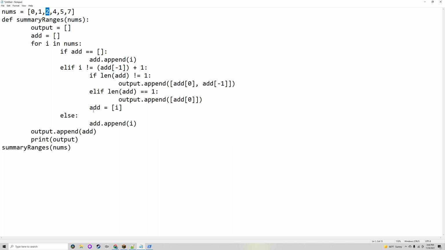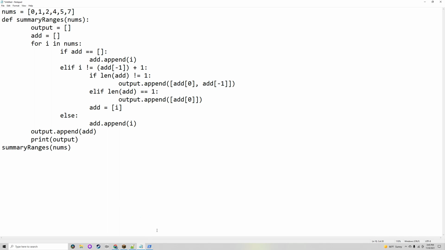And then add will be equal to i, which in this case would be 4, and then it would go through again, but will not go in here because it's an else to the else. And then it'll go through again, add 5, go here again, it'll add 4, and then 5, and then it'll go 7. Now add will have 7 in it. Then it'll go through again, but it'll stop because nums is over. So then it adds the last final add, which in this case is 7, and it'll print the output.